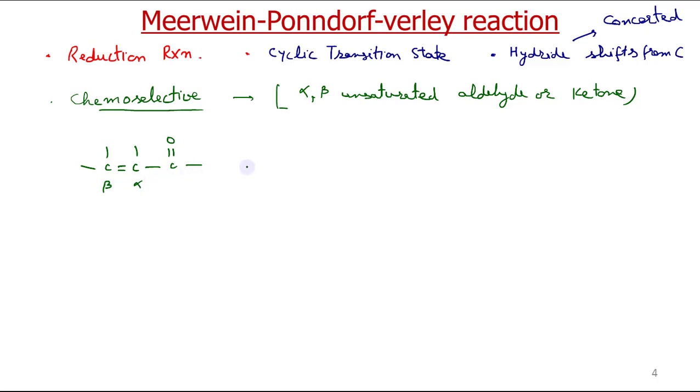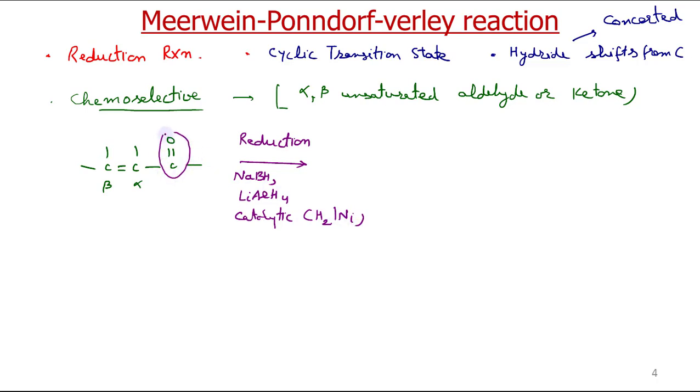Now if we carry out its reduction with NaBH4, lithium aluminum hydride, or catalytically, meaning hydrogen and nickel, what happens? Both C double bond O as well as C double bond C get reduced.